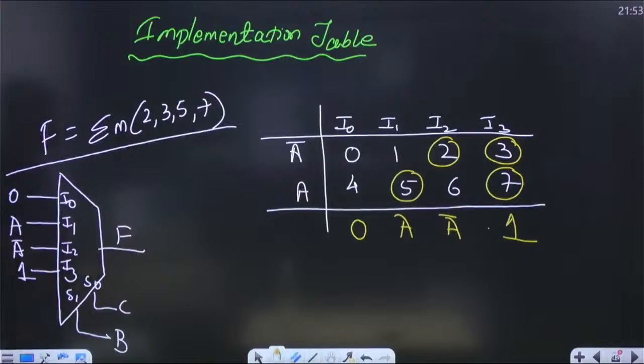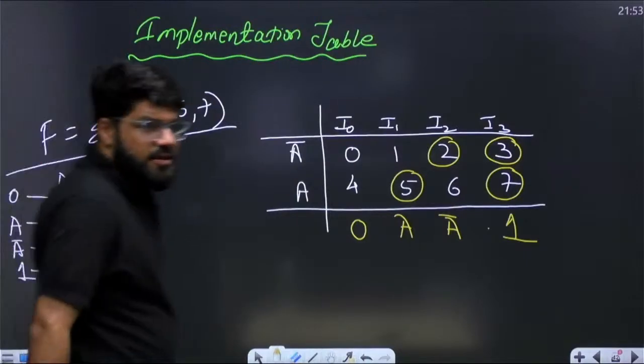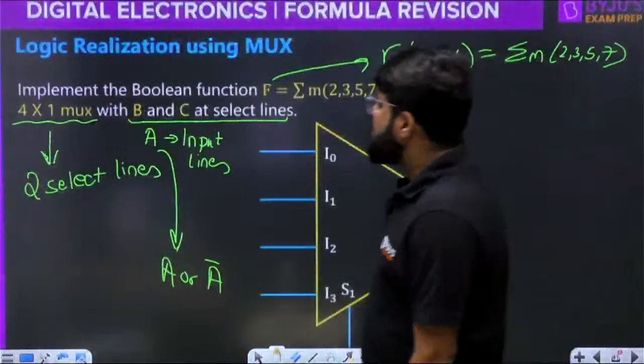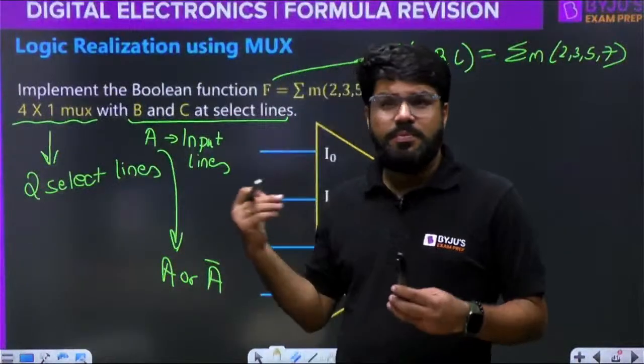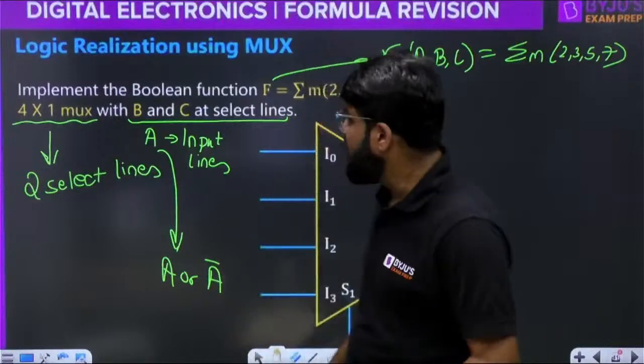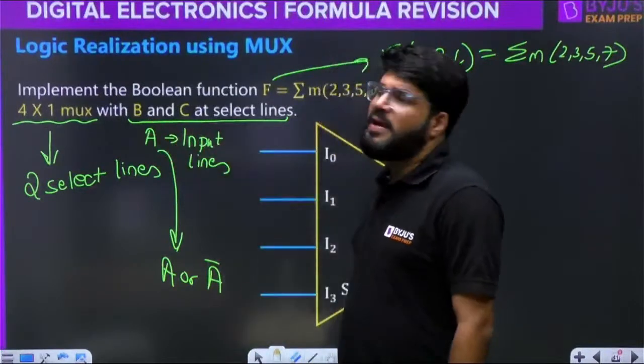A bar 1, and this is the function. This is the answer. This is the logic realization using the mux. But sir, this particular topic doesn't have a formula. It has a technique, so I'm explaining you the technique. Now look, B and C should be at the select lines.